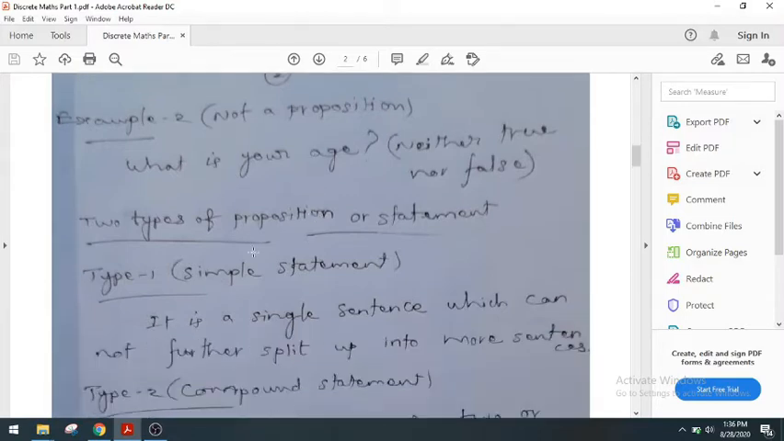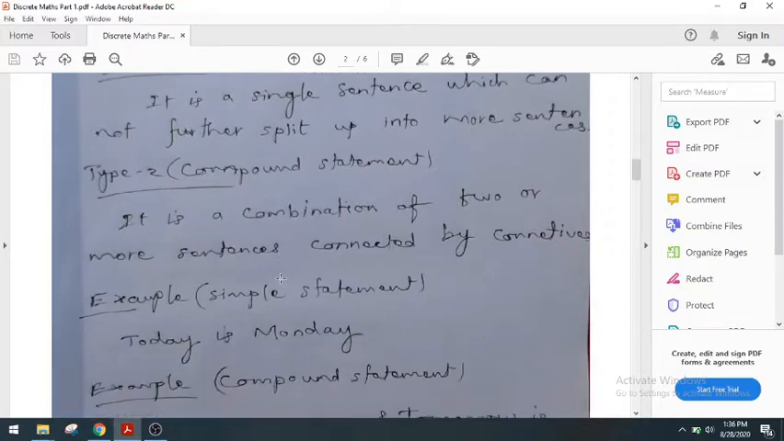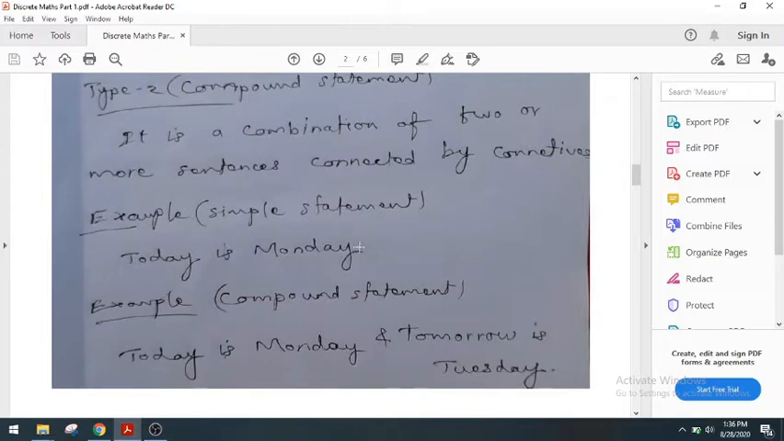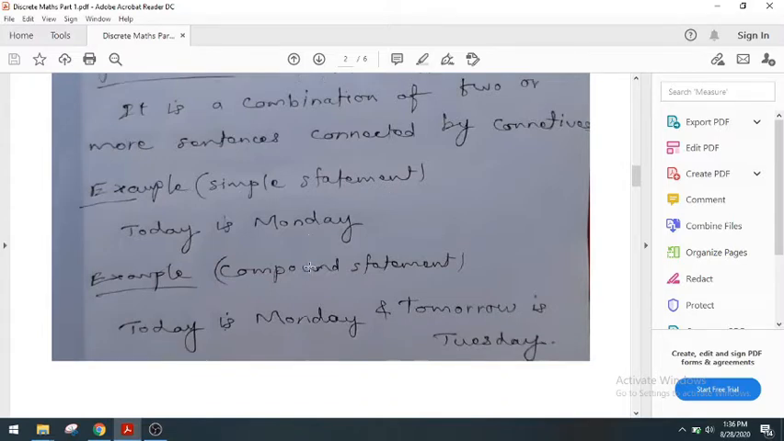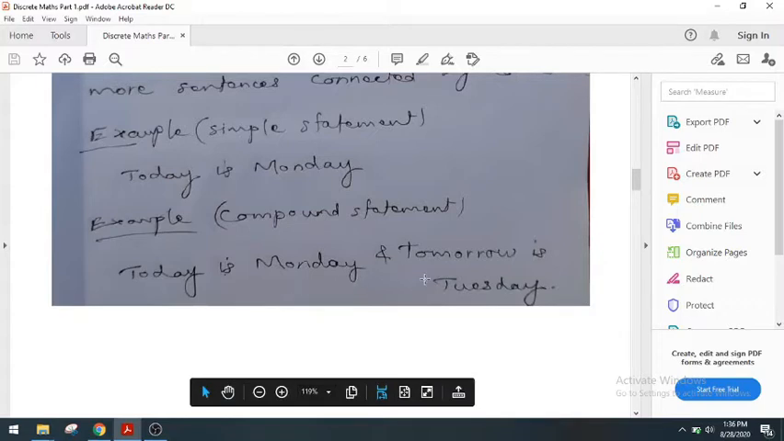Here we have two types of propositions. The first one is called a simple statement. It is a single sentence which cannot be further split into more sentences. Next, compound statements. It is a combination of two or more sentences connected by connectives. Example of a simple statement: Today is Monday. Example of a compound statement: Today is Monday and tomorrow is Tuesday.